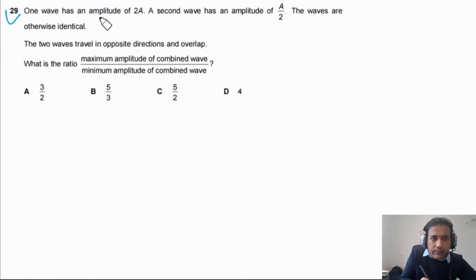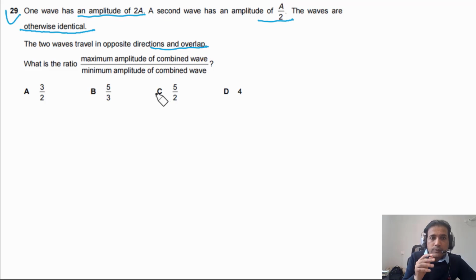Question 29 says, one wave has an amplitude of 2A, a second wave has an amplitude of A by 2. The waves are otherwise identical. The two waves travel in opposite directions and overlap. What is the ratio between the maximum amplitude of the combined wave and the minimum amplitude of the combined wave?